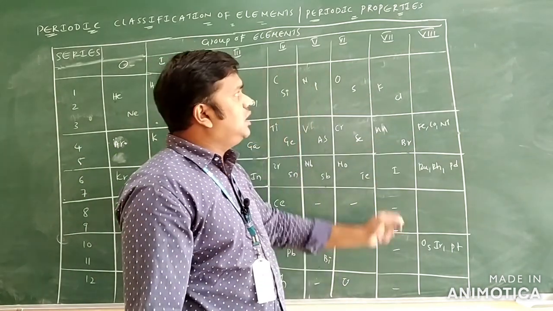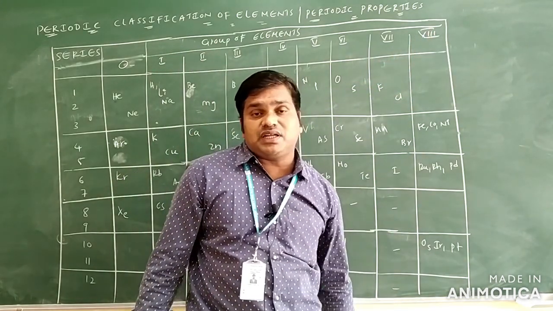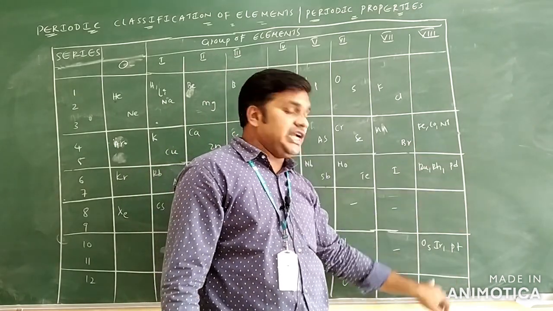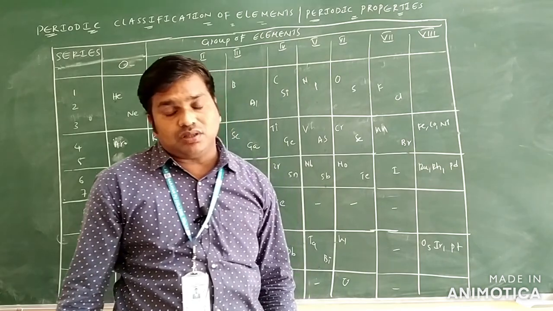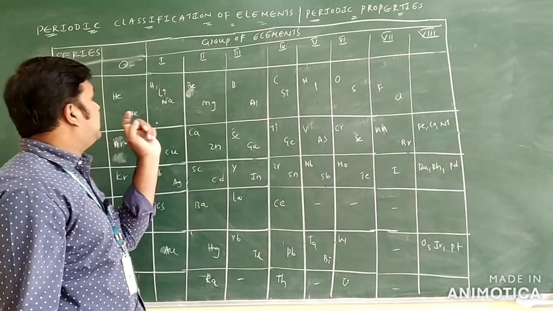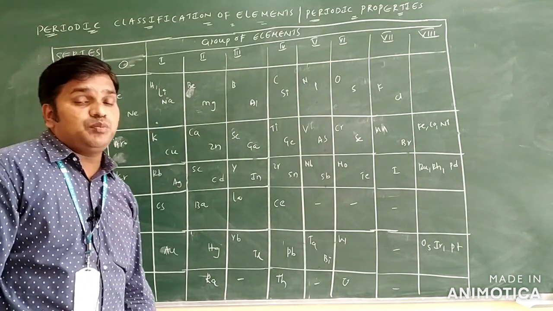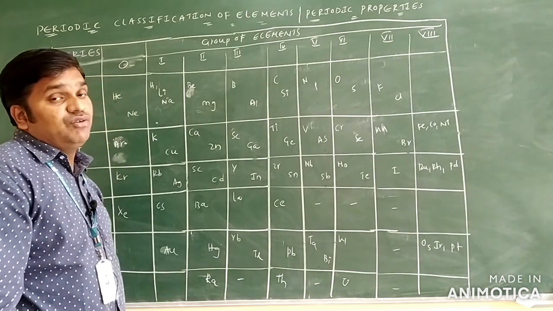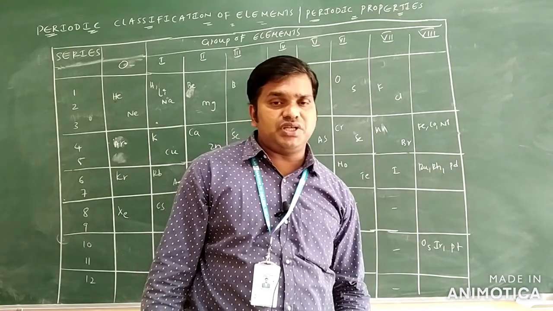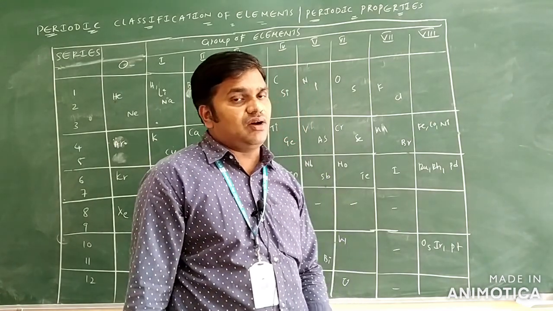Okay, you see 8th group elements here. In the 8th group we have three types of transition series: iron, cobalt, nickel, ruthenium, rhodium, palladium and osmium, iridium, platinum. These are called 3D transition elements only. So in this position you can observe there is no clarity for the position of hydrogen atom, not given clearly. And one more I told here, lanthanide position is not clear, and they did not give the position for the isotopes only. So scandium is there, and one more thing here, gallium is there, germanium is there. They were discovered later only.